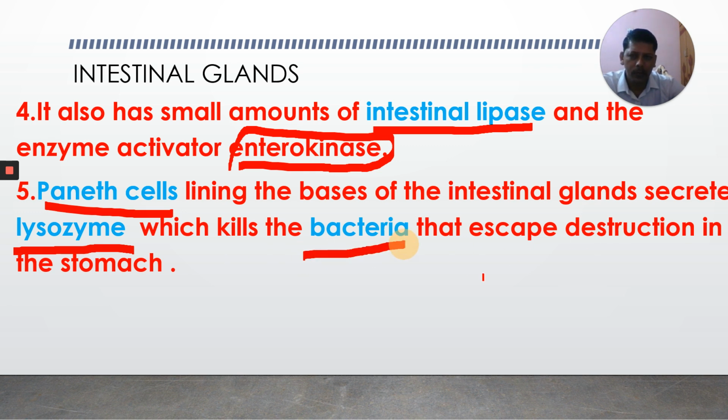Some of the bacteria may escape destruction in the stomach, where there is a powerful acid, hydrochloric acid, which kills bacteria. Those bacteria will be killed in the intestine by the intestinal juice. One of the enzymes present in intestinal juice is lysozyme, produced by the Paneth cells.